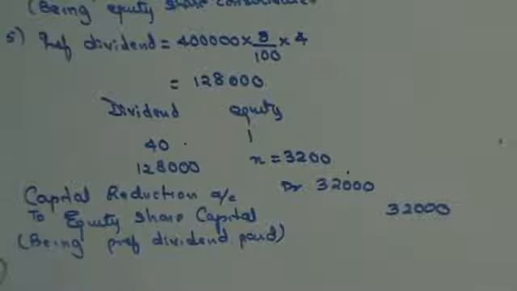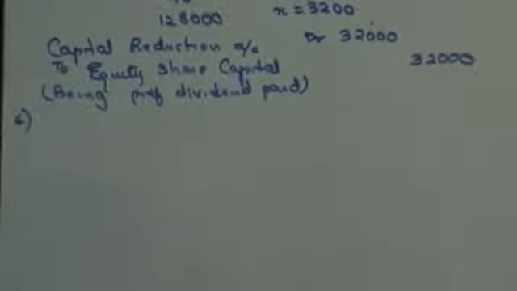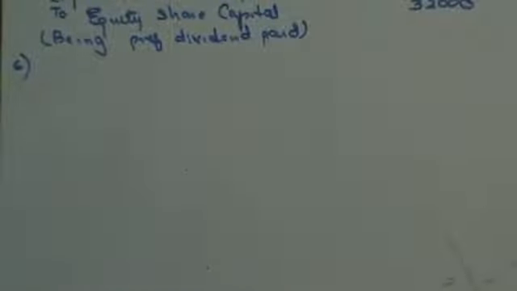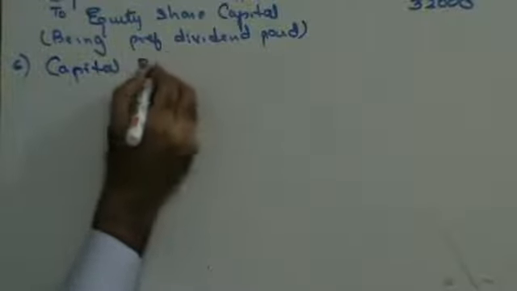Next, once this is done, they said that the balance of security premium was utilized. Okay, we'll see that. The meaning of that is the tallying figure of your capital reduction would be security premium. They specifically told you. Machinery was written down to 2,80,000. Now my balance sheet value of machinery is 3,20,000. They are saying that it is to be written down to 2,80,000. That means my value of asset is going down. Asset going down means capital reduction on the debit side. So this will be capital reduction account debit.